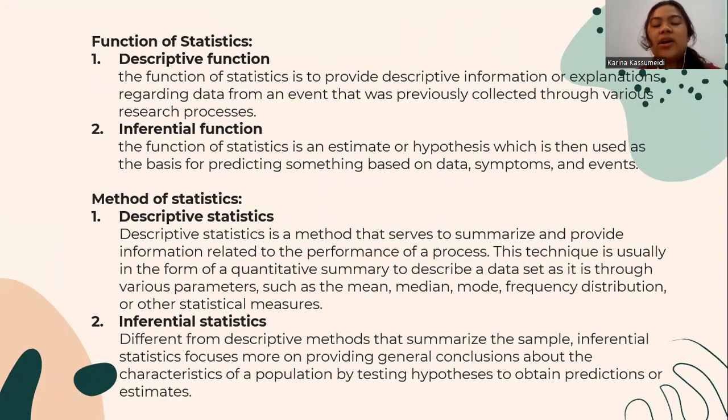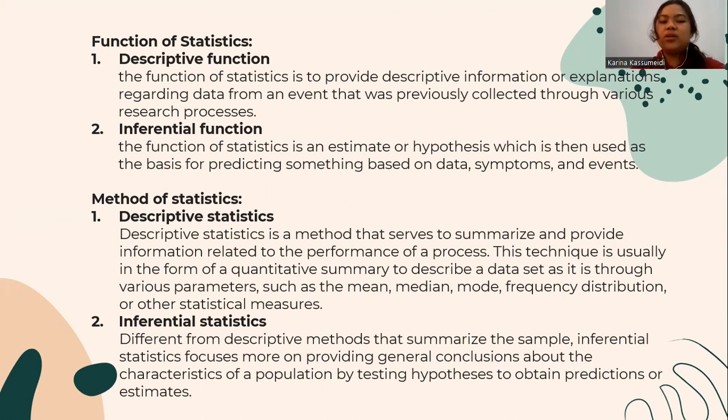Functions of statistics, there are two. The first one is the descriptive function. Descriptive function is the function of statistics to provide descriptive information or explanation regarding data from an event that was previously collected through various research processes. Second one is the inferential function. Inferential function is the function of statistics as an estimate or hypothesis which is then used as the basis for predicting something based on data, symptoms, and events.